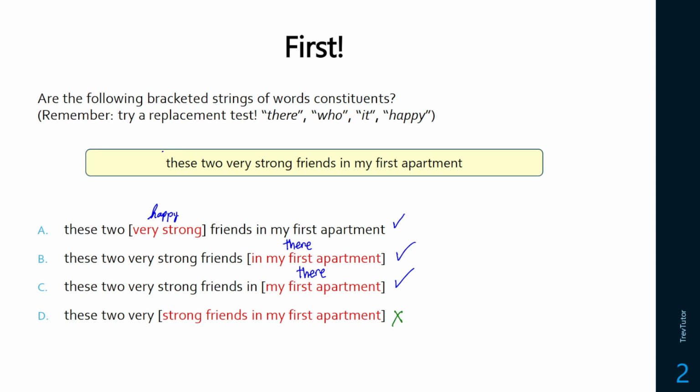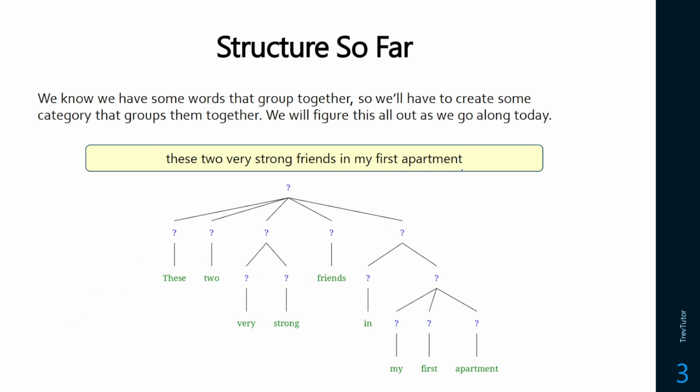So in terms of the structure, we have our big phrase here that covers the entire thing. Very strong is going to be its own little phrase. My first apartment is going to be its own little phrase, its own little constituent, and so is in my first apartment. So we're going to get this kind of structure that I'd rather just show you visually. So this is what it's going to look like. We're going to have a big phrase that collects all of these things. These two, very strong as a unit, friends in my first apartment as a unit, and my first apartment as a unit. So we're going to fill this out throughout the section.